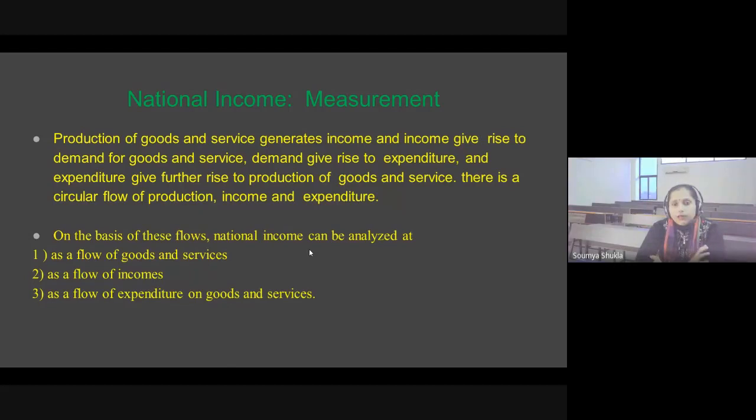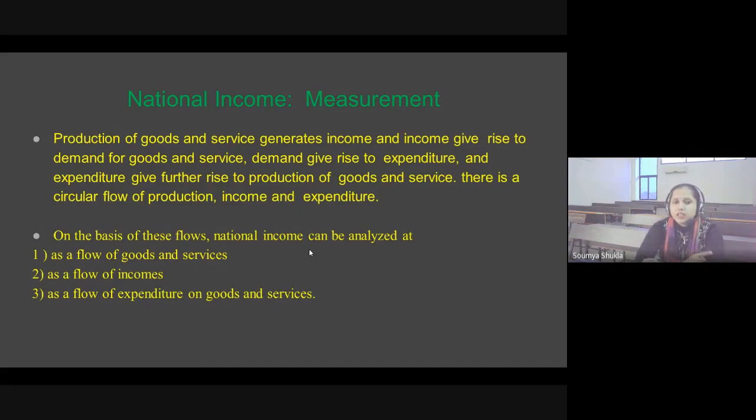The country's entire economy is based on income. Whatever the production of goods or services, it is obvious that it generates some income. And if there is income, there will be a rise in the demand for goods and services. If the demand for goods and services rises, it gives rise to expenditure. And if there is expenditure, it gives further rise to the production of goods and services.